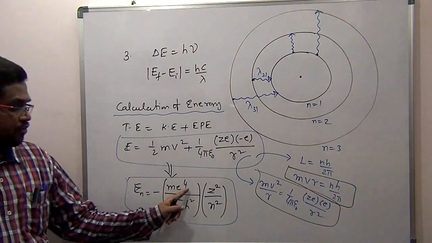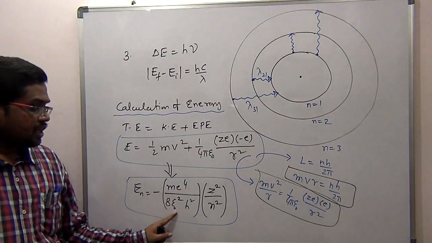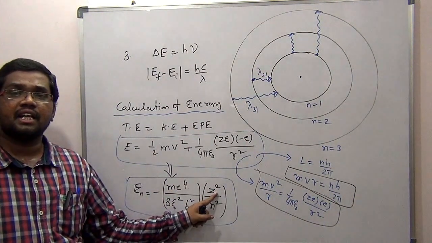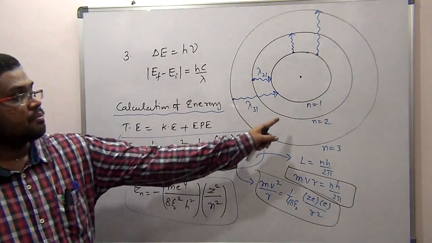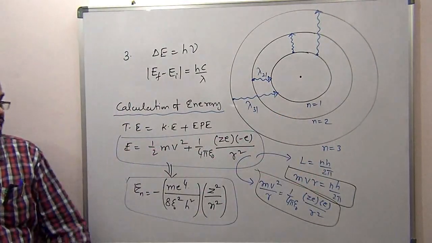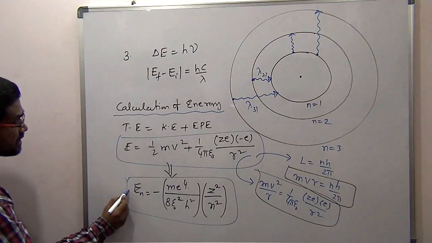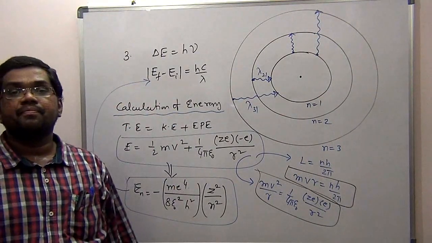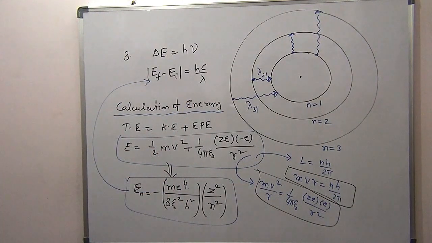So m e power 4 by 8 epsilon naught square h square is a constant. Remember, m is the mass of the electron, e is the charge of the electron, epsilon naught is the permittivity, h is the Planck constant, z is the atomic number. Obviously it is valid for single-electron systems. For the hydrogen atom, z is equal to 1. n is the orbit number, the principal quantum number. Once I know this expression, you take this energy and substitute it here, and you will get the corresponding lambda. That lambda also I will write directly. Note it down.